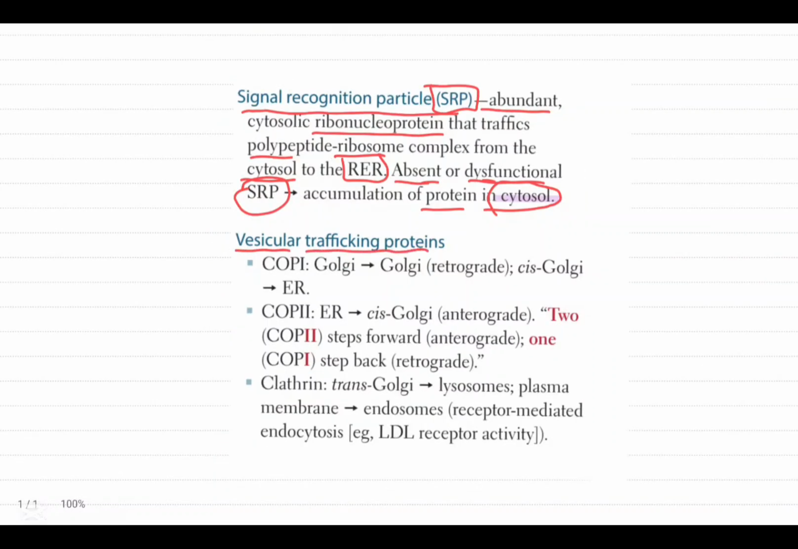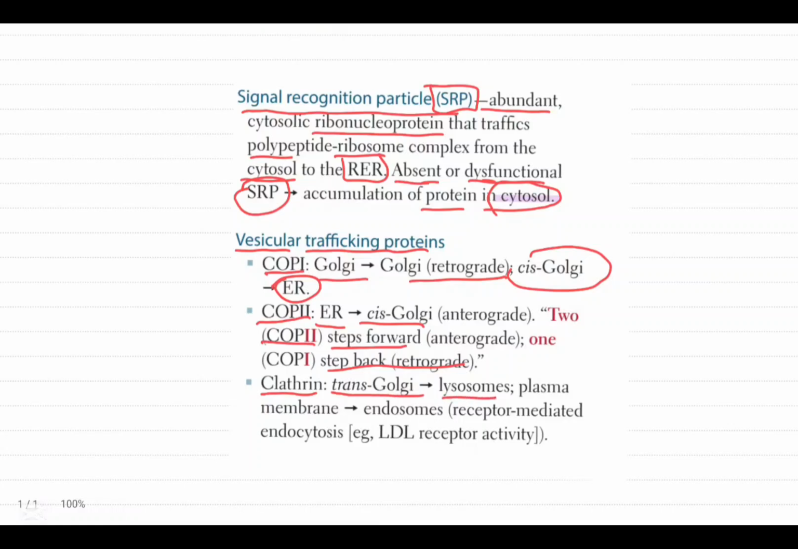Vesicular trafficking proteins are COPI, COPII, and clathrin. These three are vesicular trafficking proteins. COPI is Golgi to Golgi and retrograde, from the cis Golgi to the endoplasmic reticulum. COPII goes from the endoplasmic reticulum to the cis Golgi, anterograde. COPII steps forward, anterograde. COPI steps back, retrograde.